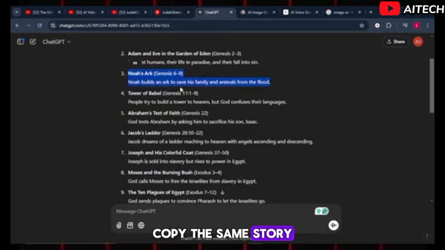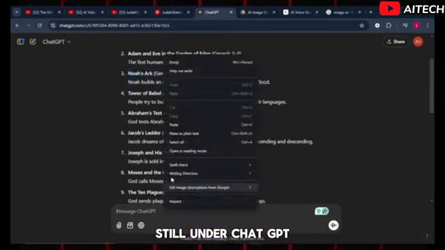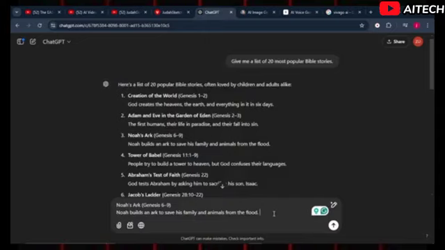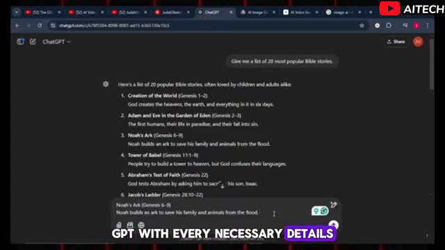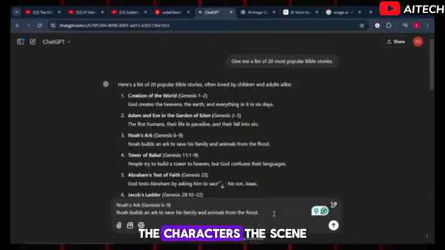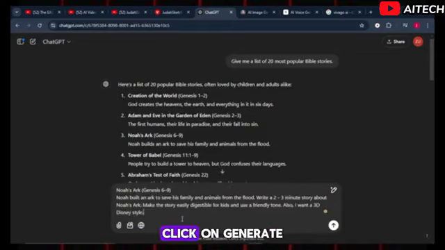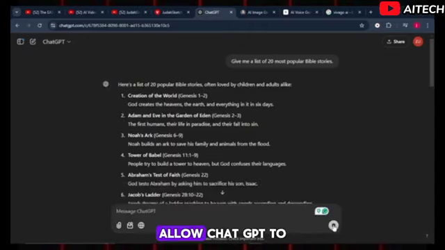Then copy this same story and paste it into the prompt box, still under ChatGPT, and ask it to write a detailed story about Noah's Ark. Make sure you feed ChatGPT with every necessary detail, like the tone of the voice, the characters, the scene, and even the type of animation we want. And once you're done writing your text prompt, click on Generate. Allow ChatGPT to generate the full story for you.